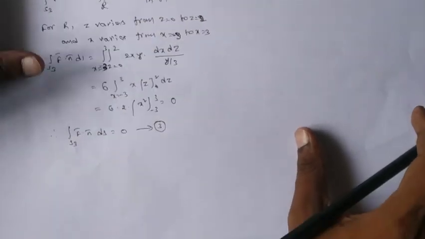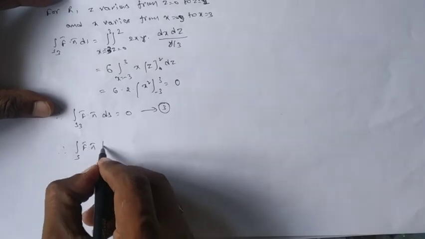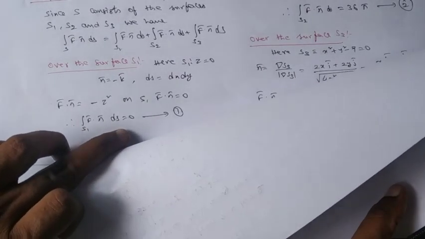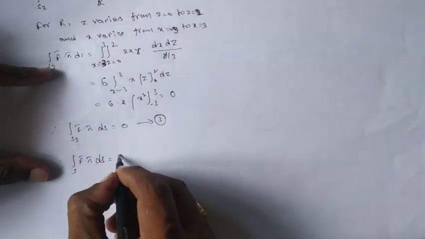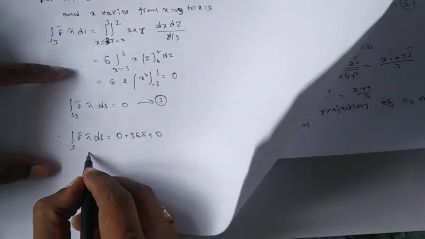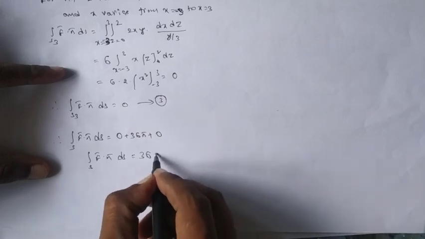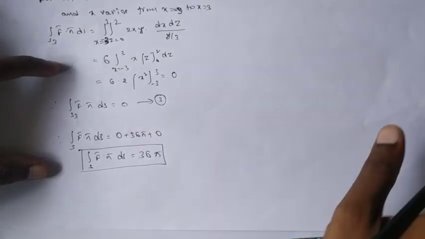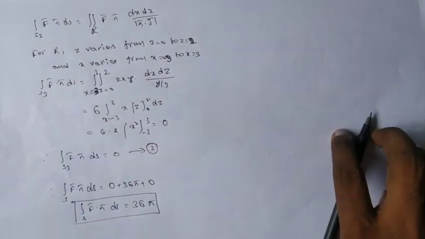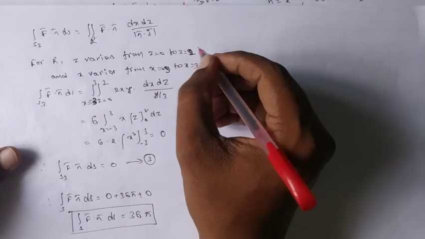So I just add all these things. Therefore, integral over S f bar dot n bar ds equal to, the first surface integral value is 0, the second one is 36 pi, and the third one is 0. This is our surface integral value, isn't it? Similarly, we have to evaluate the volume integration also, and make sure that the volume integral will give us also the same value, otherwise the theorem is not verified.